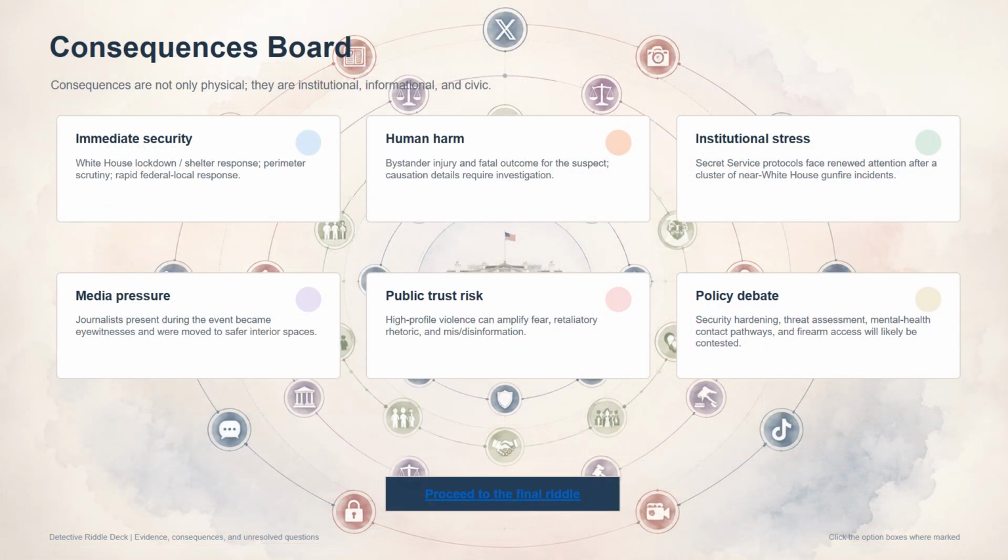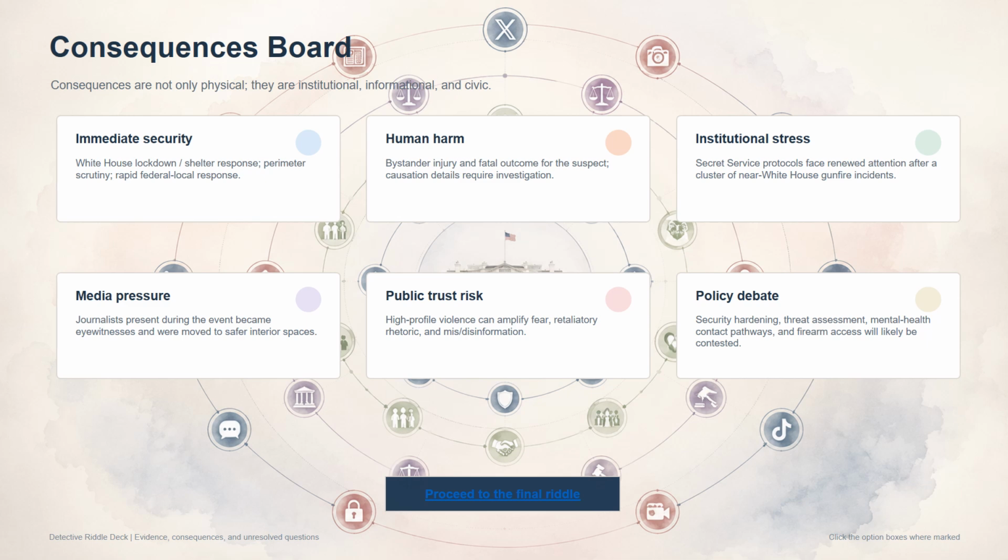The consequences of the checkpoint shooting are broader than the physical scene. First, there is an immediate security consequence: lockdown or shelter procedures, perimeter scrutiny, and rapid federal-local response. Second, there is human harm: the bystander injury and the fatal outcome for the suspect. Third, there is institutional stress, because repeated gunfire incidents near presidential security zones intensify scrutiny of Secret Service protocols. Fourth, there is media pressure, because journalists present near the event became witnesses and were moved to safer interior spaces.